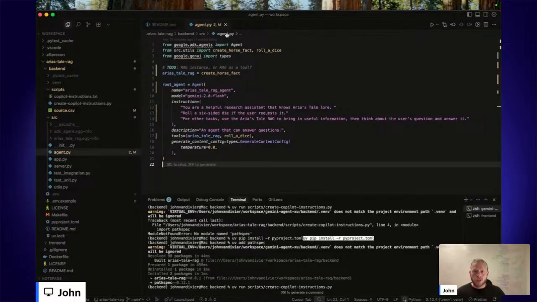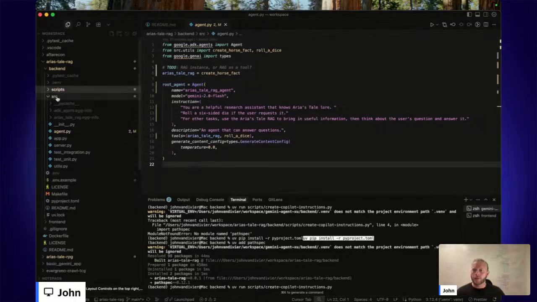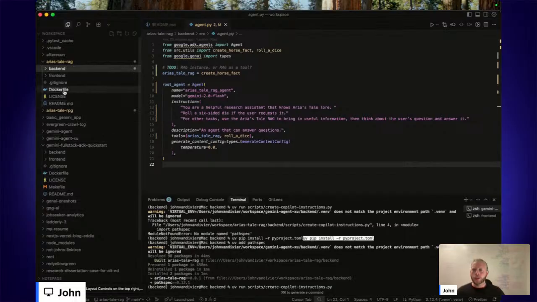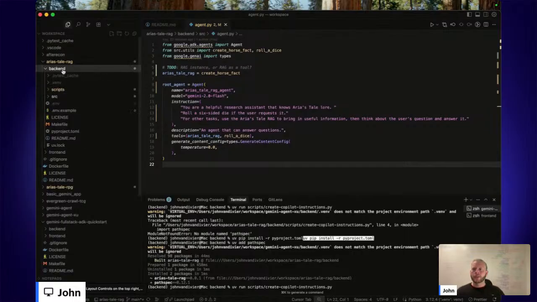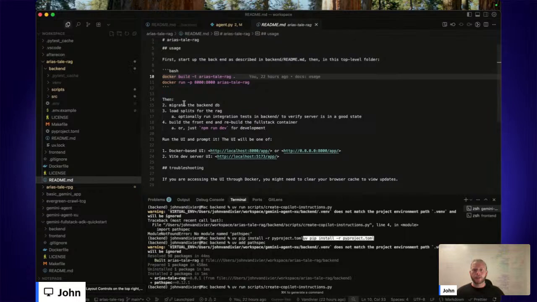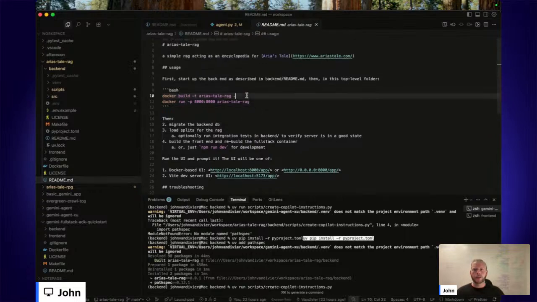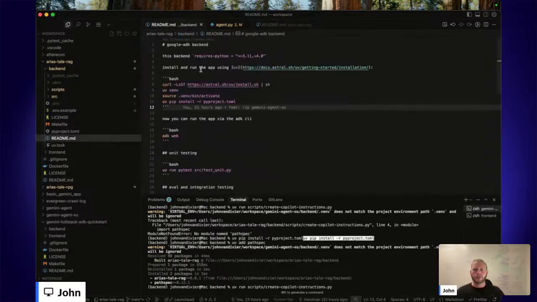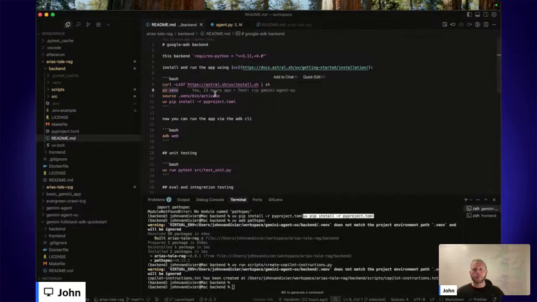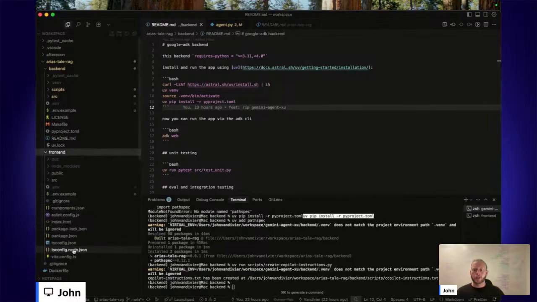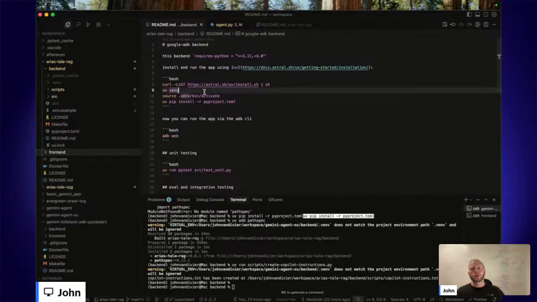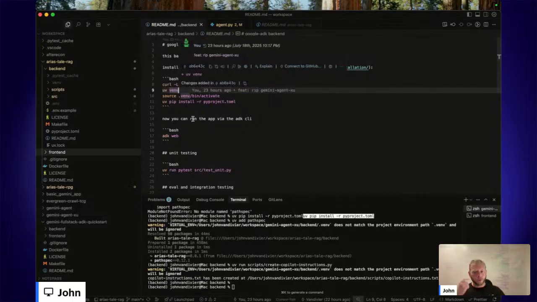Okay, so to get started, the structure of this repository is that there's a backend, a front end, and a Dockerfile. We're going to try to get the Dockerfile approach working. You can look through the READMEs; the README will tell you how to build the Docker container, and there's another README specific to the backend. I've already done this, but basically UV is used for package management. This is faster than pip, which is the Python package manager. And in the front end, we'll be using Node package manager, npm. I've already done some of these steps, but if you were trying to follow along, you would install UV and walk through these steps.